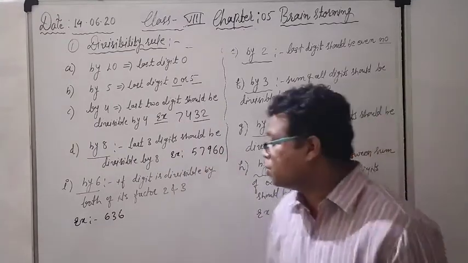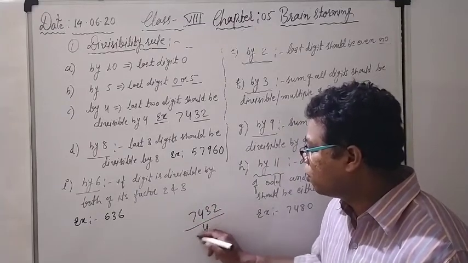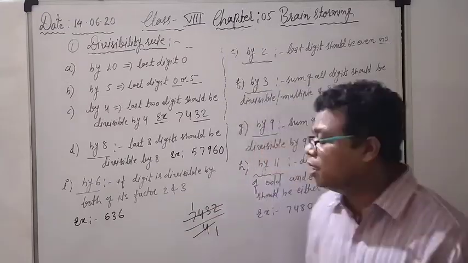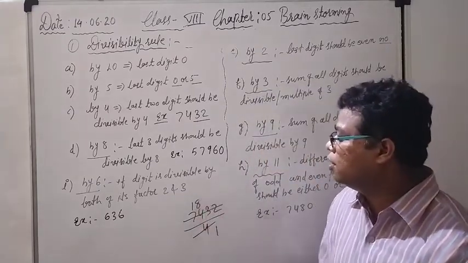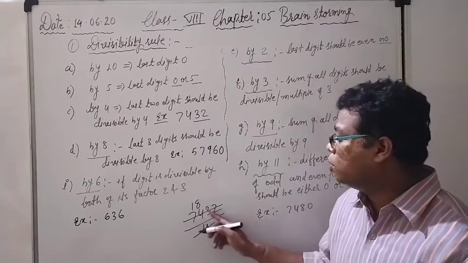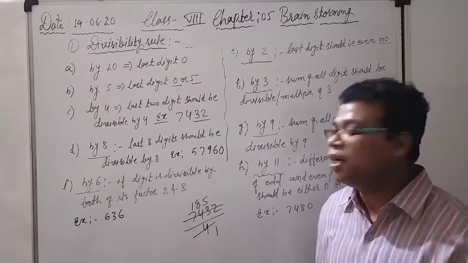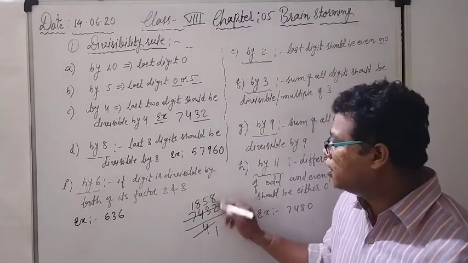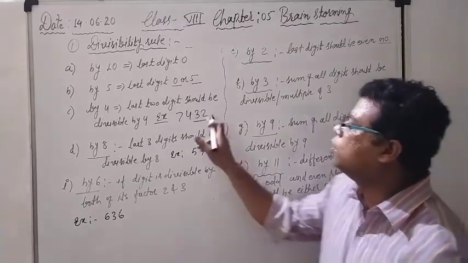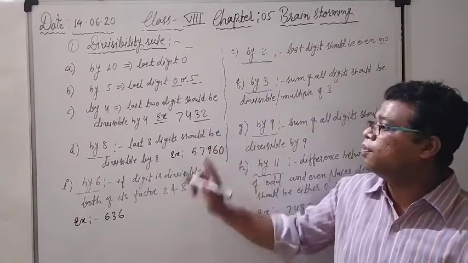Otherwise you can check it also. See here, 7432, whether it is divisible by 4 or not, I am going to tell you. 4 1s are 4, what is the remainder? 3. 34: 4 8s are 32, again 2 is the remainder. 23: 4 5s are 20, again 3 is the remainder, and 32: 4 8s are 32. Means we only have to see the last two digits. If the last two digits are divisible by 4, that means the whole number will be divisible by 4.